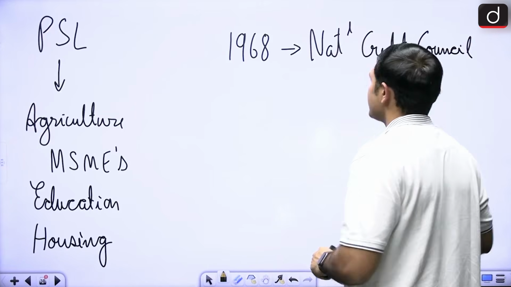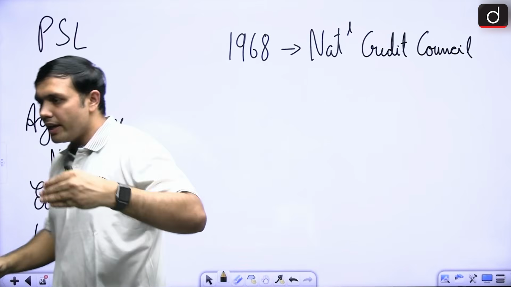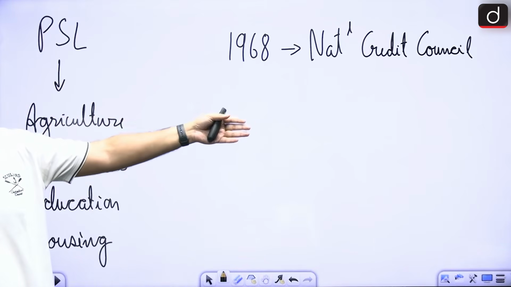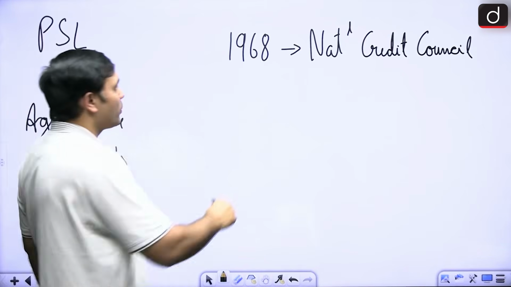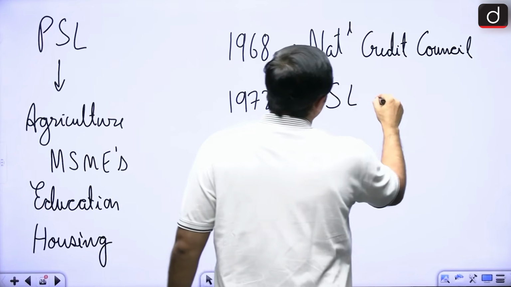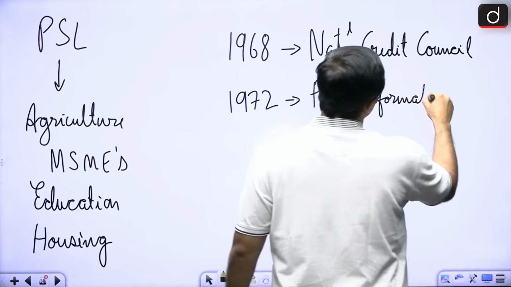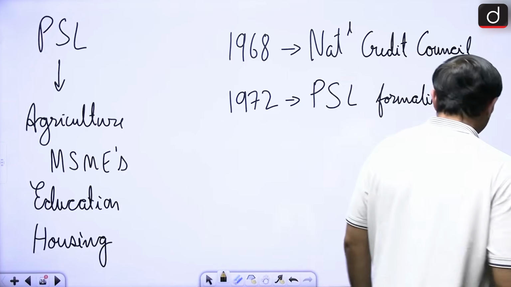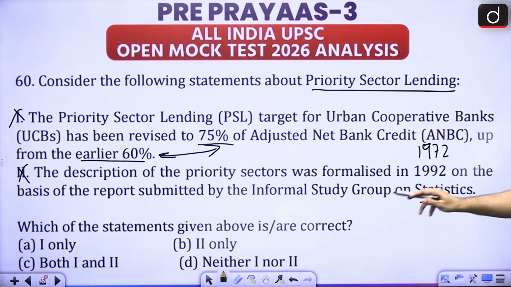Then as we move towards 1972, the PSL or priority sector norms were formalized, on the basis of the report submitted by the Informal Study Group on Statistics.